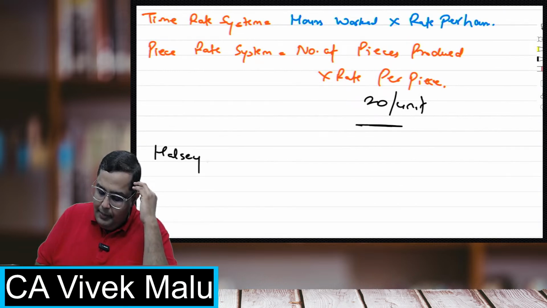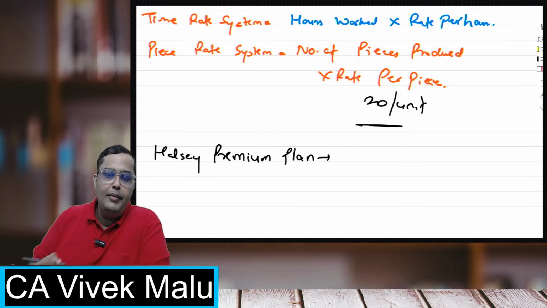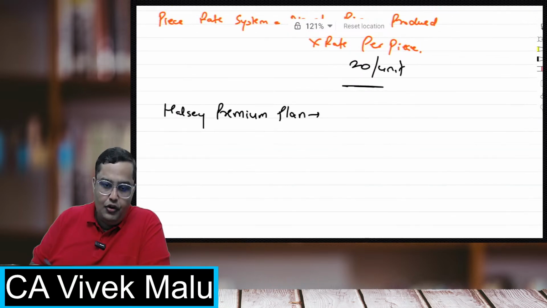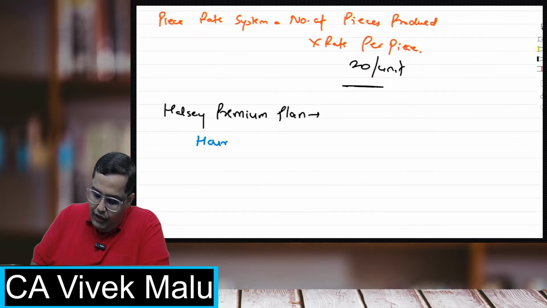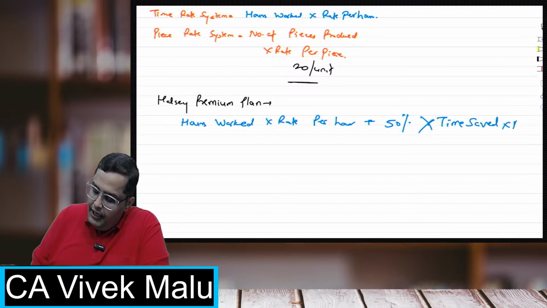Next is Halsey premium plan, where you motivate the workers to work more. Okay, and you give them a premium, some benefit of that. Now, how do you give them? The first one is hours worked into rate per hour. This is the basic wages that we pay them, plus 50% of time saved. It means 50% into time saved into rate per hour.